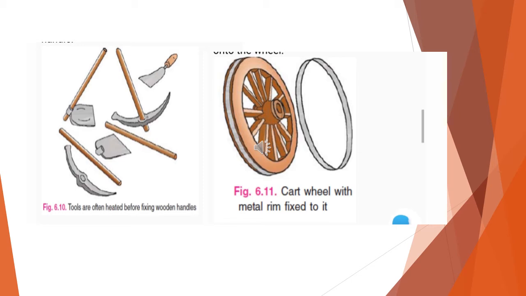Normally, the ring is slightly smaller in size than the wooden handle. To fix the handle, the ring is heated and it becomes slightly larger in size. It expands, so it fits the wooden handle easily. Once it cools down, it contracts and fits tightly to the handle. The same thing we can see in the cart's wheel with a metal rim fixed to it. Once the metal rim is heated, it expands and we can fix it on the wooden wheel. As soon as it cools, it contracts and is tightly fixed.